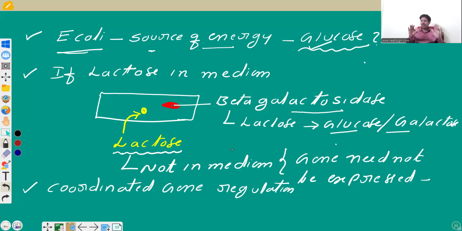So, E. coli is a symbiotic bacterium. The common source of energy, the preferred substrate, is glucose. In absence of glucose only, it depends upon lactose. For hydrolysis of lactose, the required enzyme is beta galactosidase. So, the gene is expressed by synthesizing a particular protein, that is beta galactosidase, to hydrolyze the lactose into glucose and galactose, which is used as a source of energy.